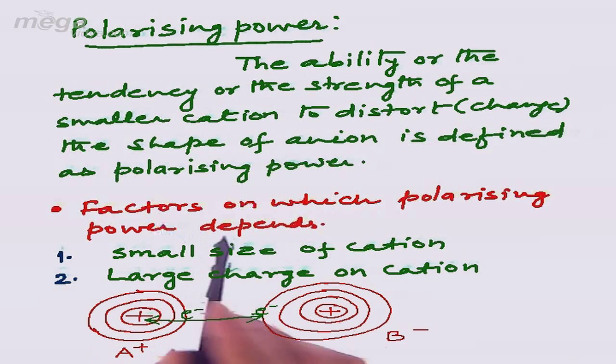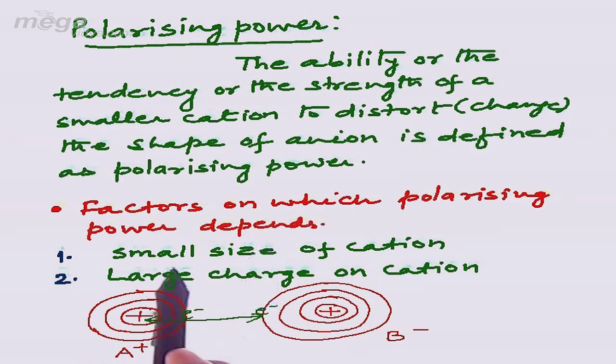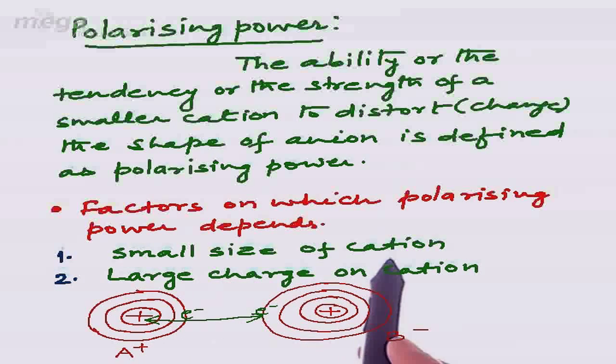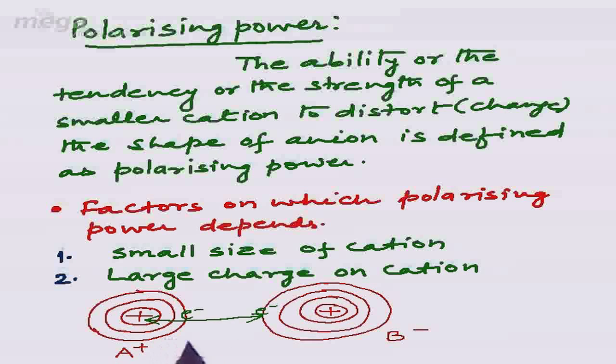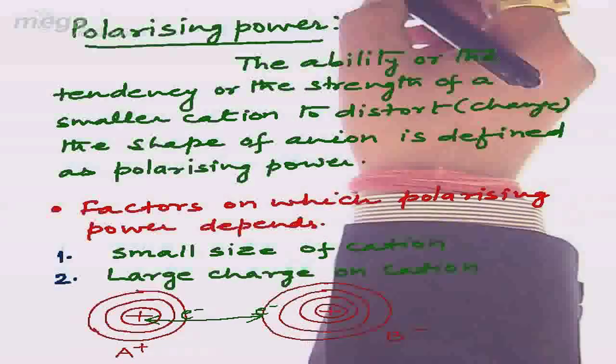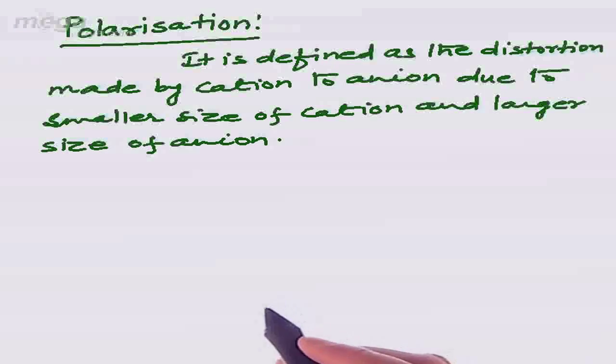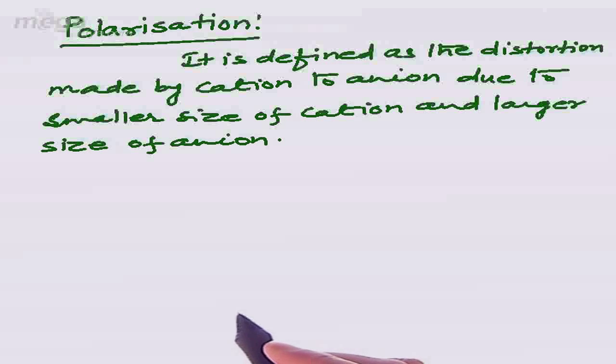So these are the two factors on which polarizing power depends. Point one is small size of cation, and second point is large charge on cation. So already we have discussed that cation due to small size distorts the anion, and this distortion process is called polarization. So we can define polarization as, due to small size of cation it will lead to distortion, means it will distort anion. That effect will be called as polarization. So during the approach between the ions, we found that cations due to small size distorts the anion.